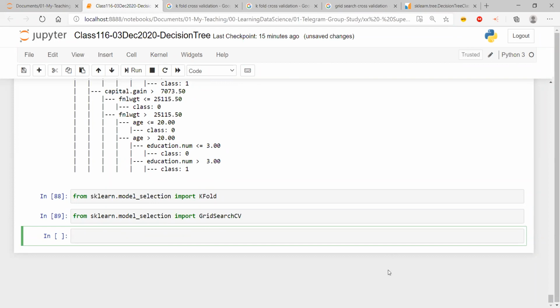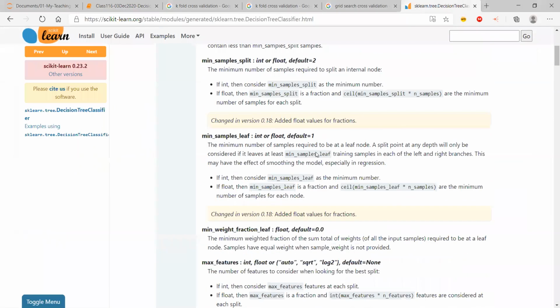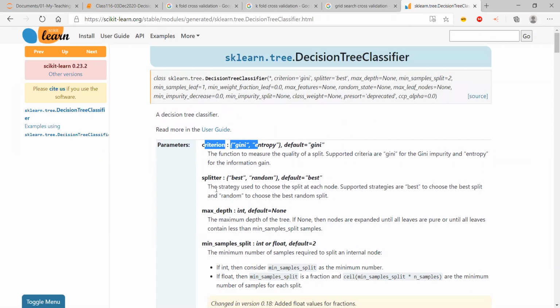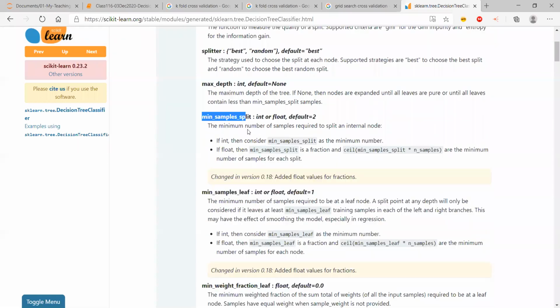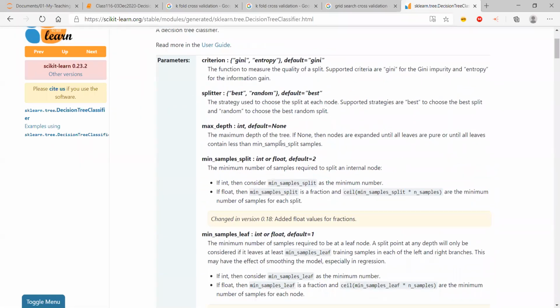Now, what we should ideally do is that you see we have a lot of parameters. These parameters are also known as hyperparameters. Each and every one of those hyperparameters can actually take multiple values. So let's say I want to find the best value for criterion, as well as for splitter, max depth, min split, and so on, right? So a permutation combination kind of thing comes into play over here, and I will eventually have to fit that many number of models to find out the best combination of the parameters, right? I have to find the best possible combination of the parameters by manually creating the models.